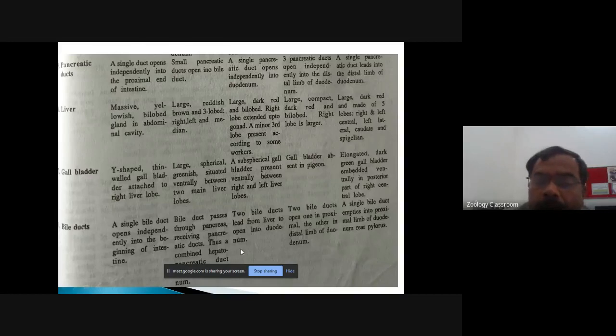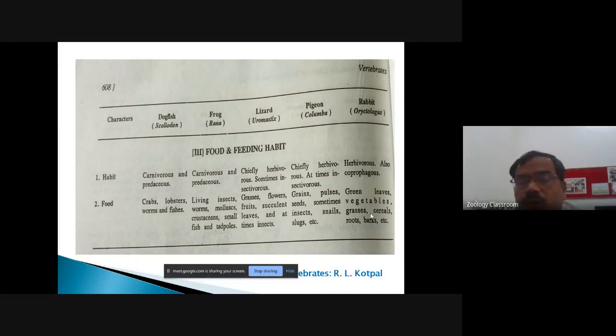Then, in reptiles, 2 bile ducts lead from the liver to open into the duodenum. While in birds, 2 bile ducts open, one in the proximal limb and the other in the distal limb of the duodenum. That is, 2 are opening separately. In mammal, in rabbit, a single bile duct empties into the proximal limb of the duodenum located near the pylorus or the pyloric sphincter. Okay, are you following?